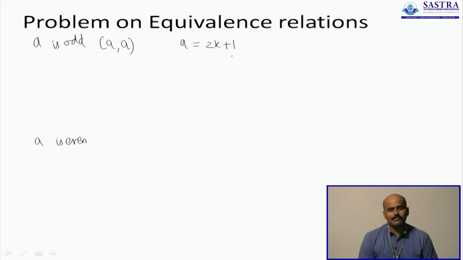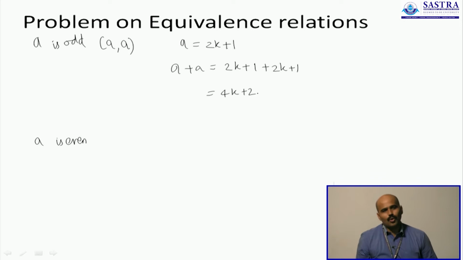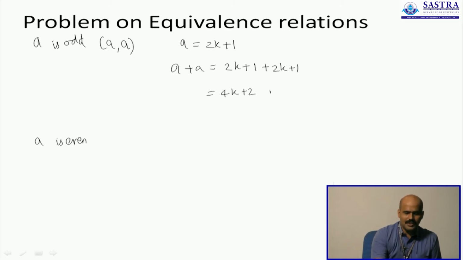It is one more than a multiple of 2. So, when you add a and a, you are supposed to get 2k plus 1 plus 2k plus 1, which is 4k plus 2. And 4k plus 2 is always an even number, because 4 is an even number. 4 times any number is going to be even. You are adding another even number to that. So, a plus a is always an even number, and therefore, whenever a is an odd number, a comma a will be part of the relation.